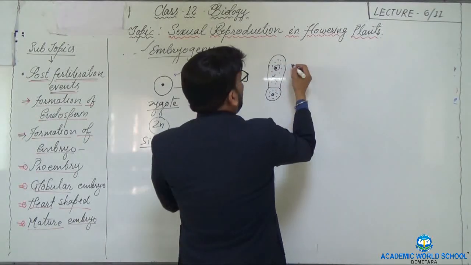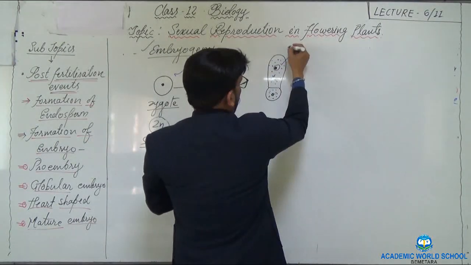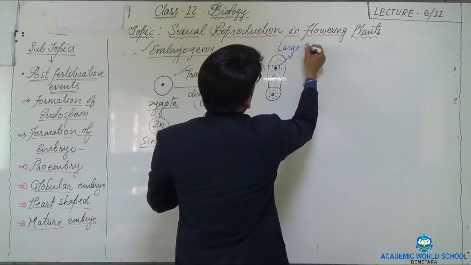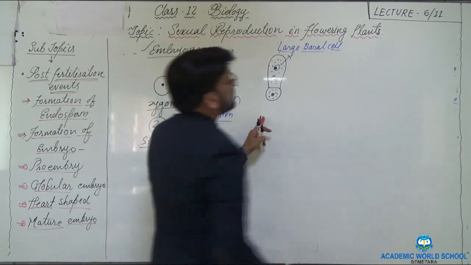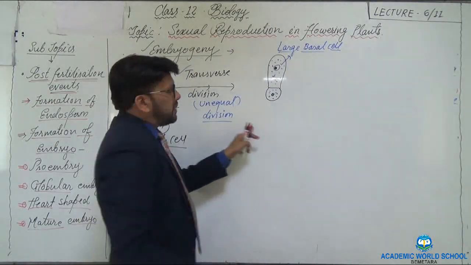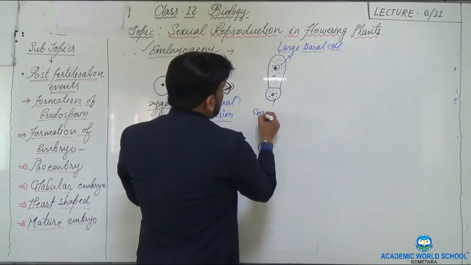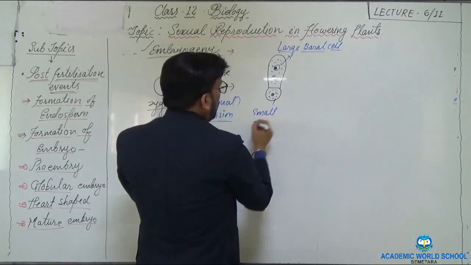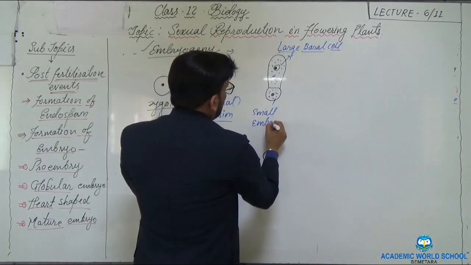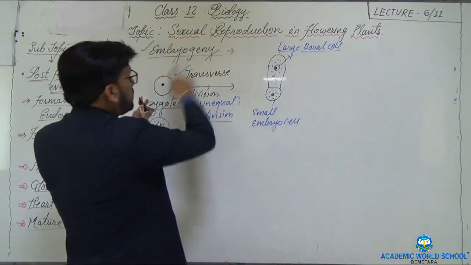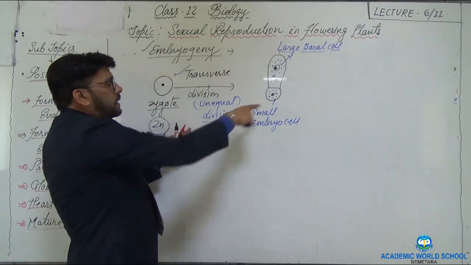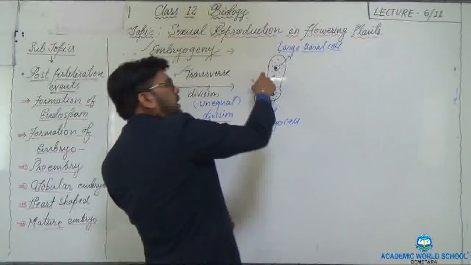This large sized cell is the large basal cell, and the smaller one is called the small embryo cell. So transverse division forms two unequal size cells.